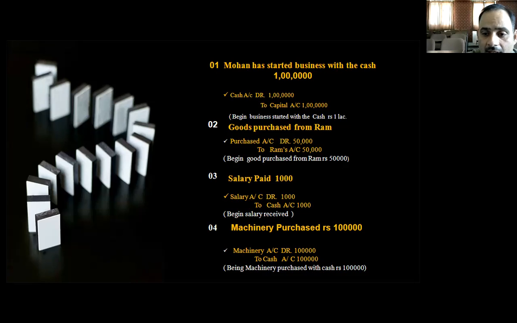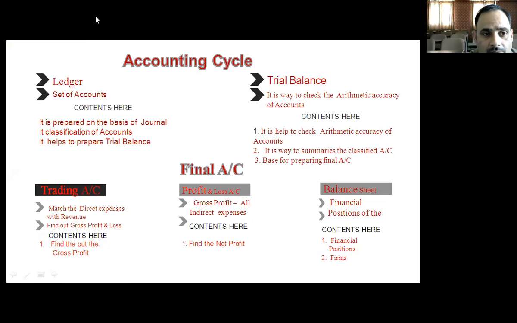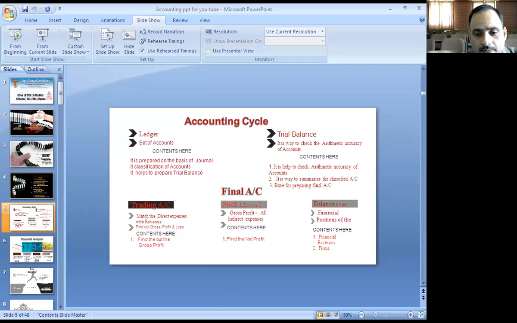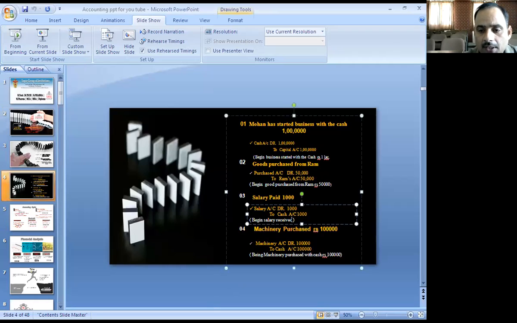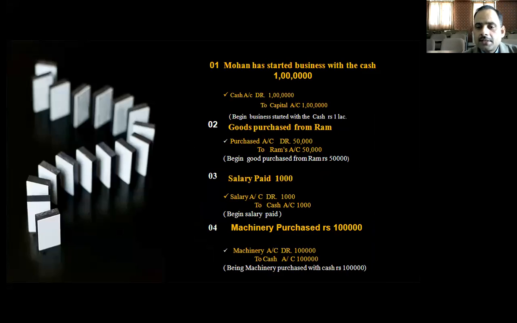Sorry, here I will mention it. Just a minute. Here we will mention it. So now you can see: being salary paid, the salary account debited to cash account, and being salary paid rupees 1,000. It is very easy.